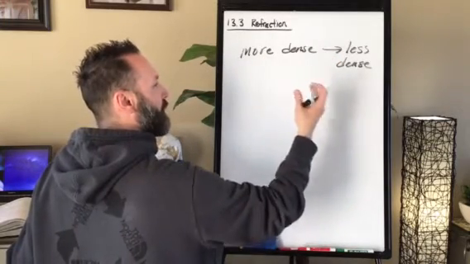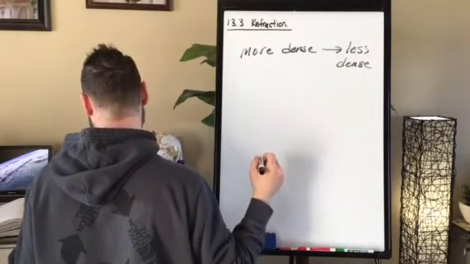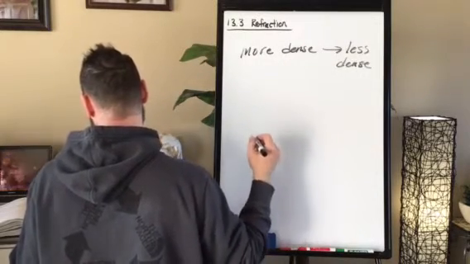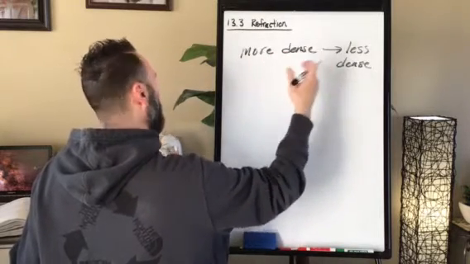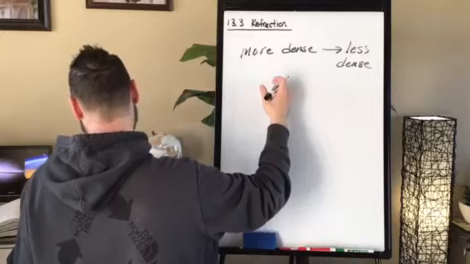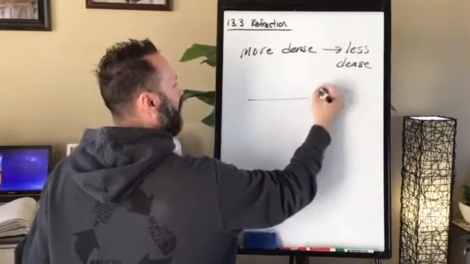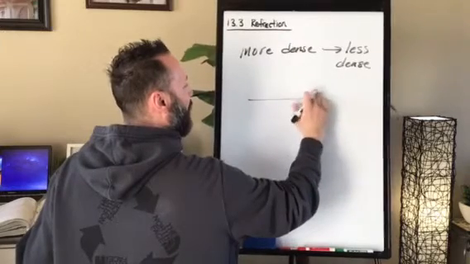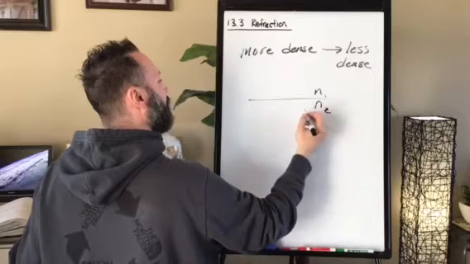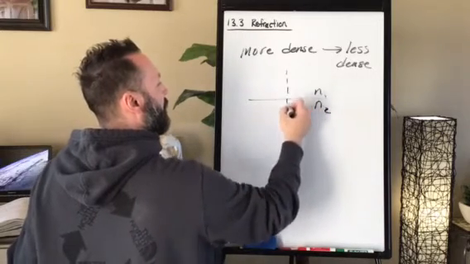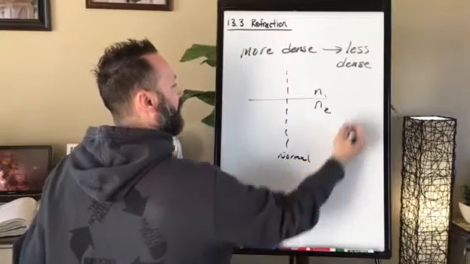If you look back to that diagram that I just gave you, here we have our medium 1 and medium 2, and here's our normal.